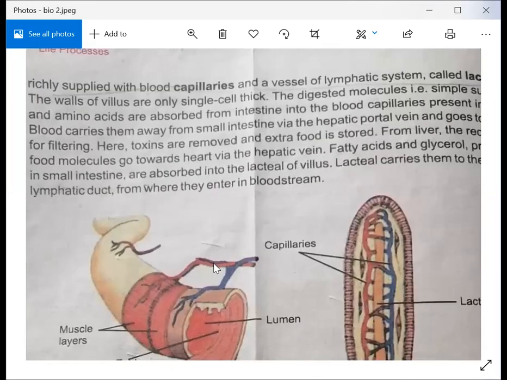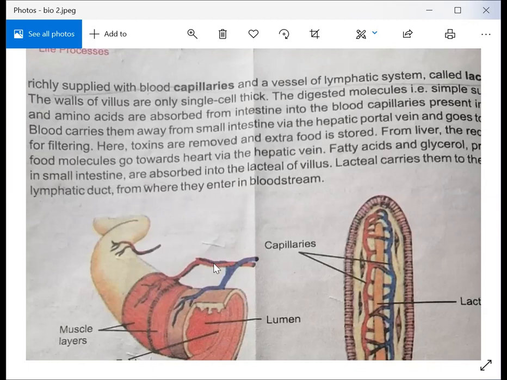Villi increase the surface area of the inner walls, and this helps a lot in the absorption of digested food. Each villus is richly supplied with blood capillaries and a vessel of the lymphatic system called a lacteal.